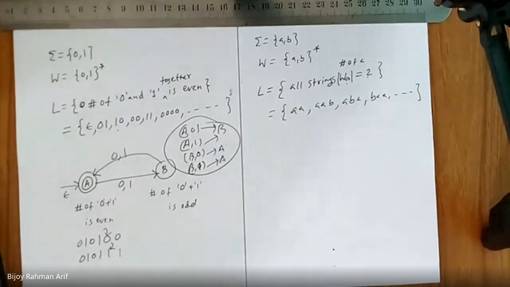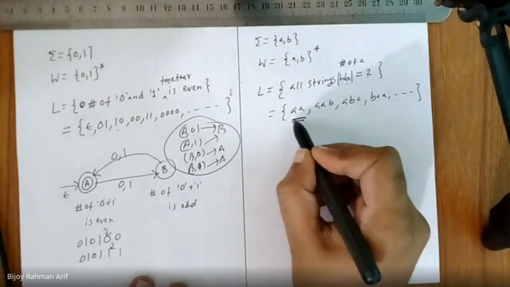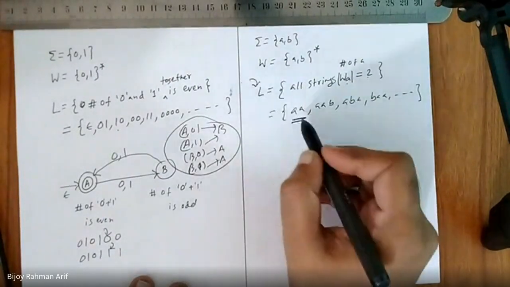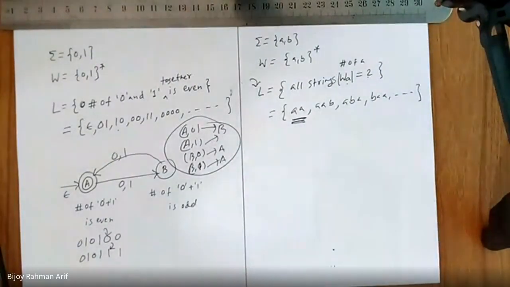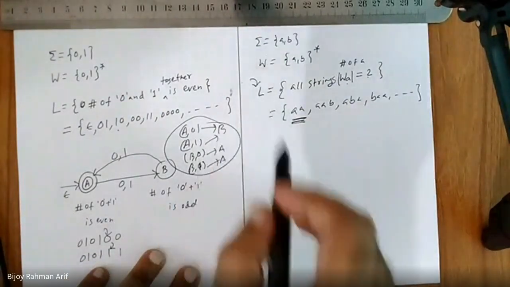Okay, so now let's learn a trick. This trick is called drawing the skeleton first. What is the skeleton? The skeleton is the least length member in the language. So what is the skeleton here? AA. So try to solve this least length string first.